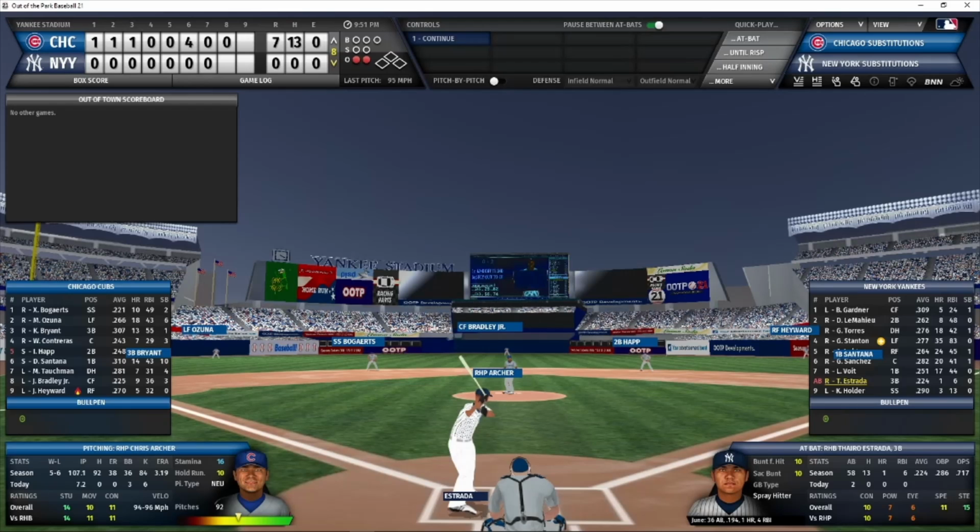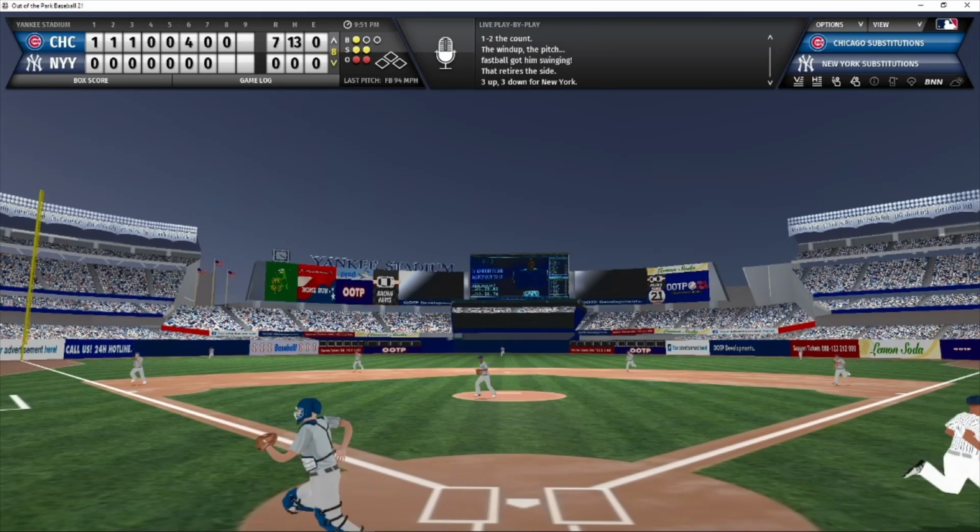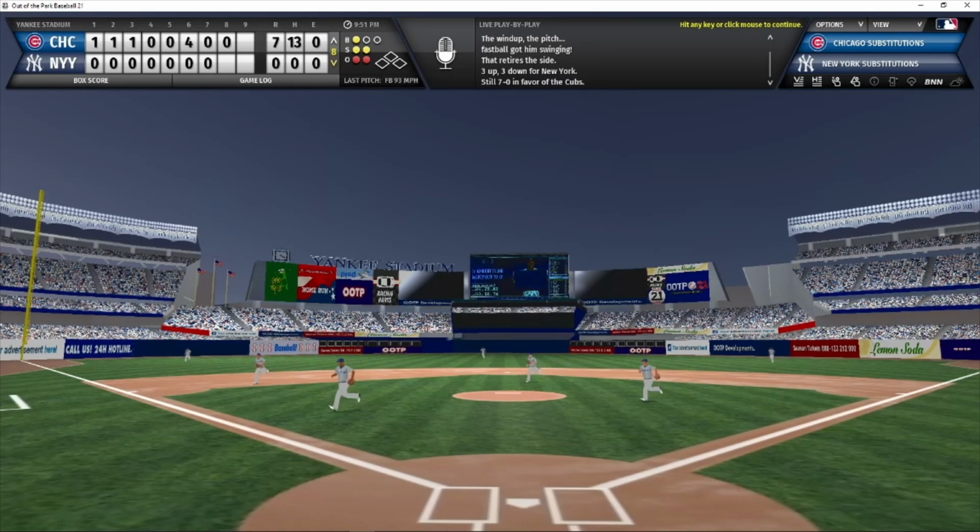2 outs, nobody on, bottom of the 8th inning. 1-2 count from Chris Archer. And that is a swing and a miss, and it is a strike 3. 3 up and 3 down for the Yankees. Archer in command with a 7-0 lead going to the top of the 9th inning.